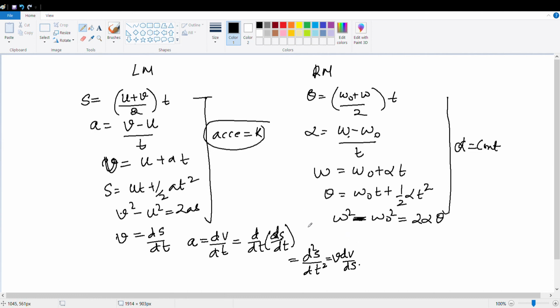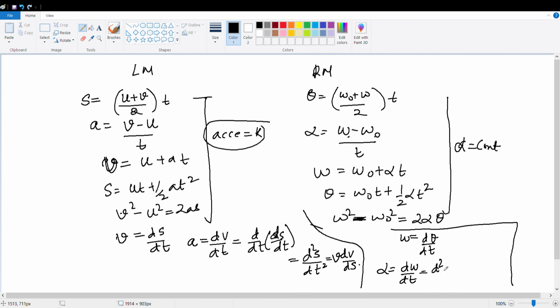This is for linear. And what about here? Here omega will become d theta by dt, for variable angular acceleration. Your acceleration will be equal to d omega by dt, which is d square theta by dt square, which is equal to omega d omega by d theta. That's it.